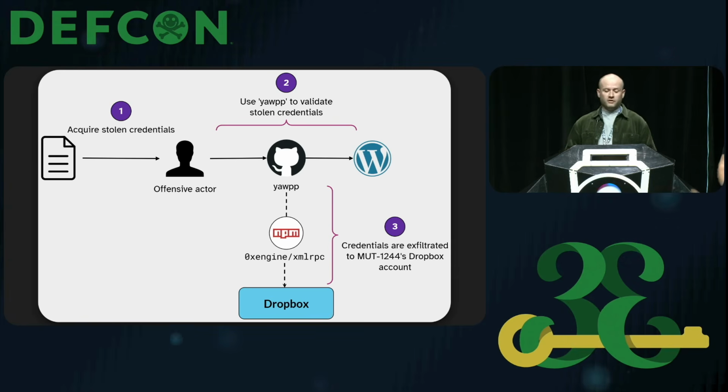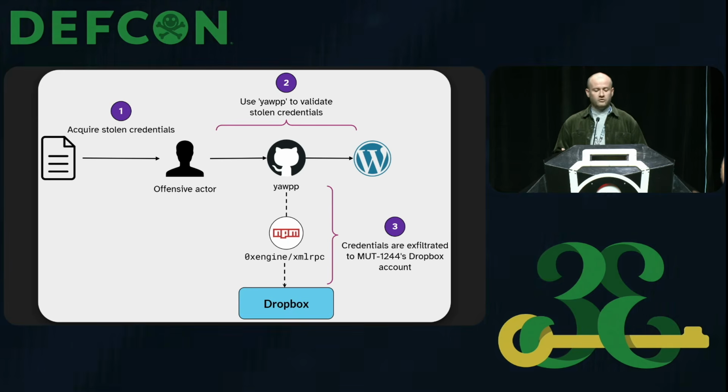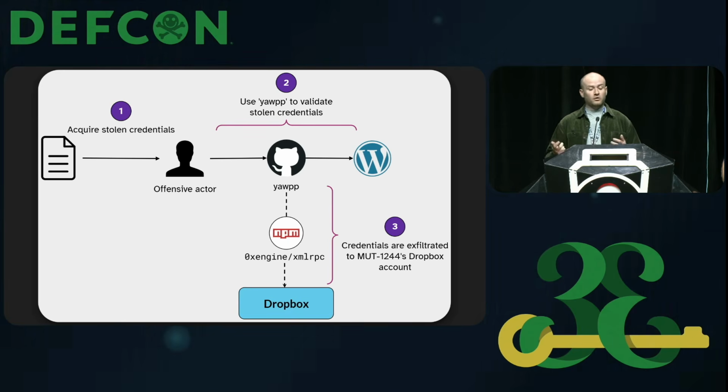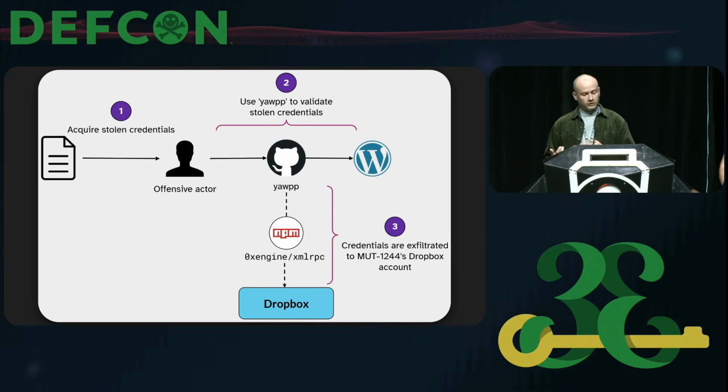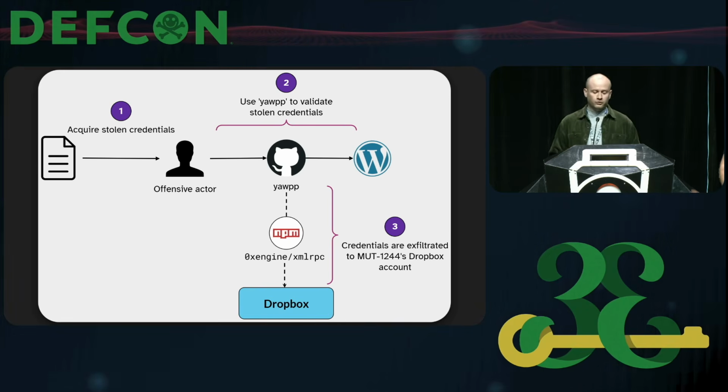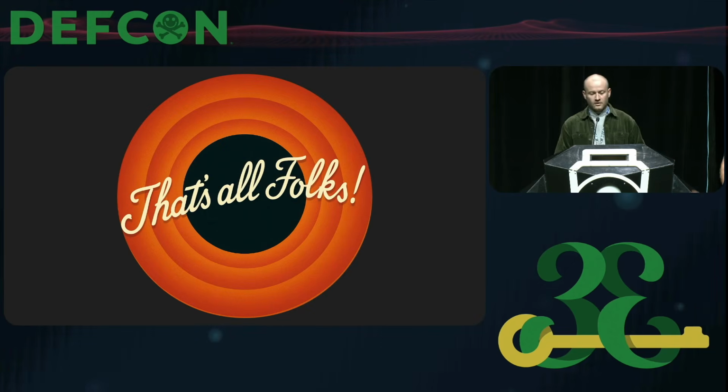So this slide shows you an overview of how the Trojanized credential checker actually works. So we can see that the first stage is that the offensive actor or pen tester and so on first acquires some stolen credentials that they want to validate. They'll then execute the YOP tool against these credentials, which performs the login against a WordPress installation using one of the two methods we saw previously. At this point, the InfoStealer malware is executed in the XML RPC dependency, and the credentials are then exfiltrated to MUT1244's Dropbox account. And that's it.